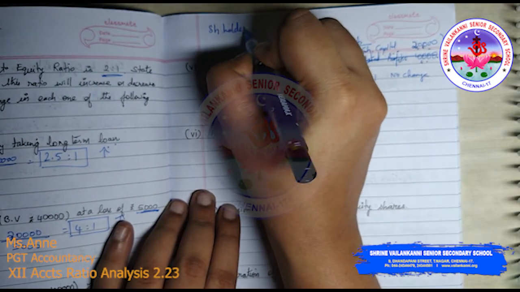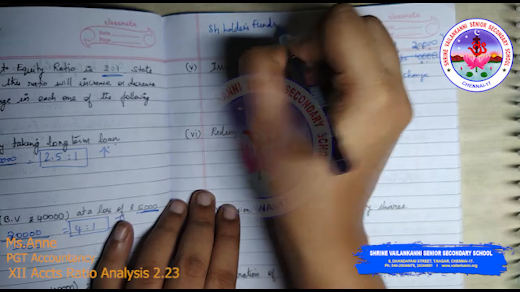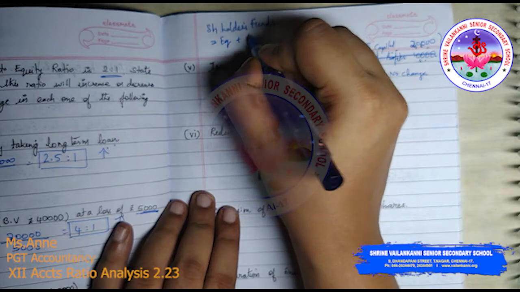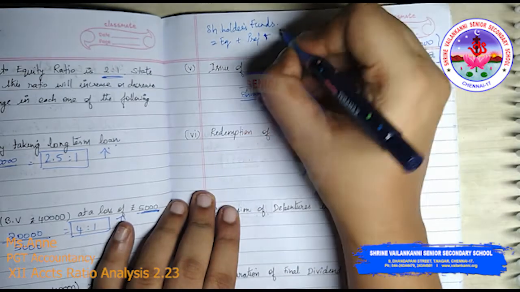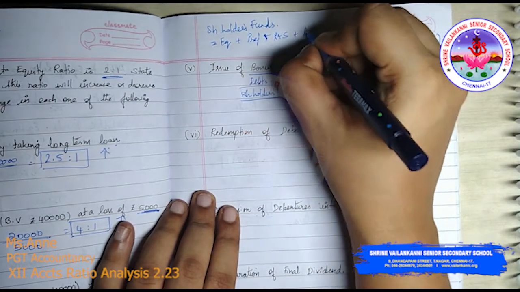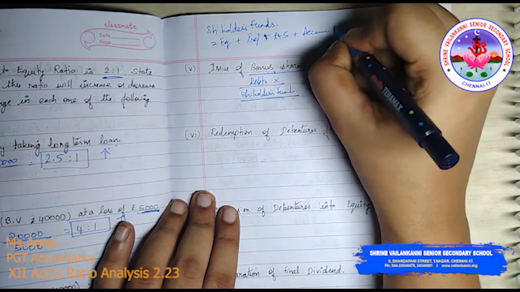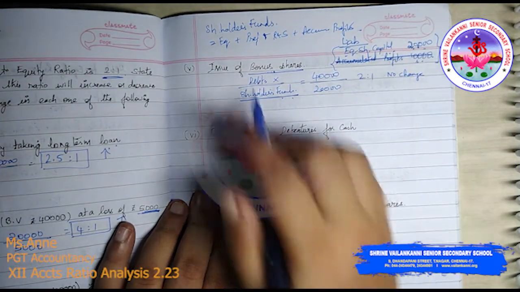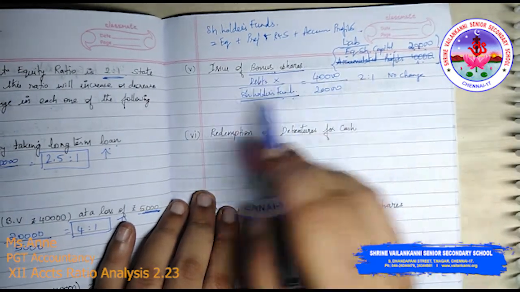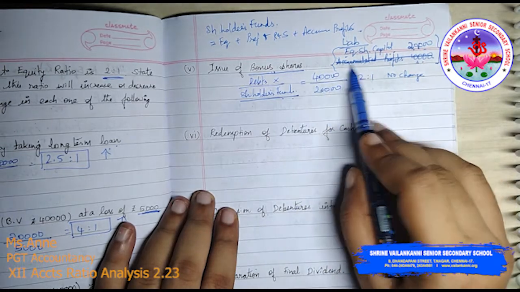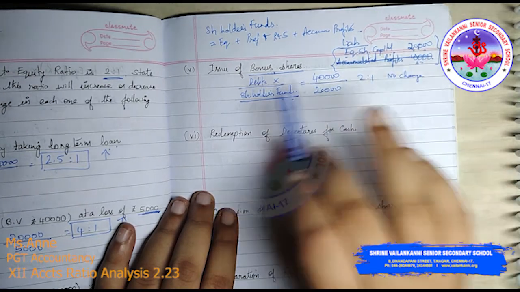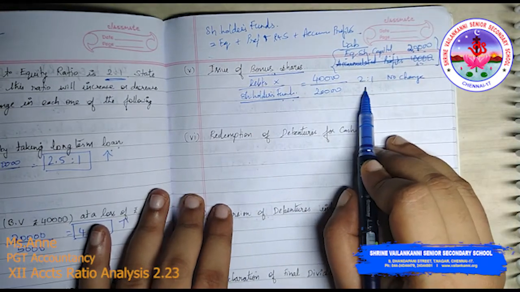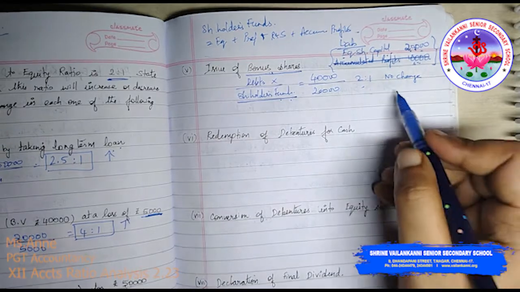Shareholders funds means you have equity shares, preference shares plus reserves and surplus, accumulated profits. All these components are termed as shareholders funds. So what they are trying to say is, we are just shifting this 10,000 to this. There is no change in the shareholders fund. It's just the same. So the ratio also will not change. So there is no effect here.